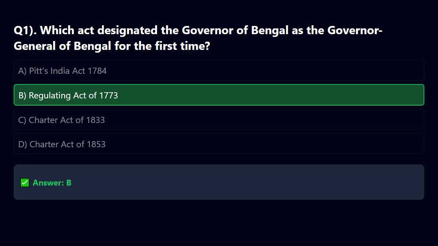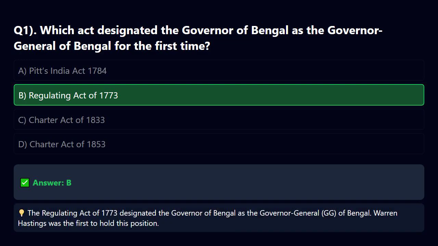The correct answer is B. Explanation. The Regulating Act of 1773 designated the Governor of Bengal as the Governor-General. G.G. of Bengal. Warren Hastings was the first to hold this position.